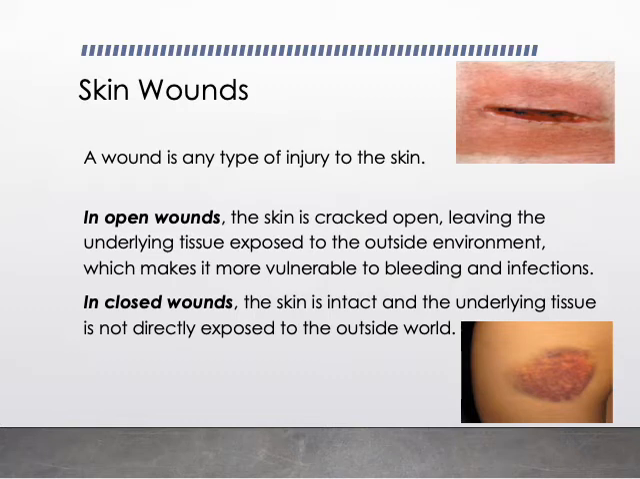The skin will be intact and the underlying tissue is not directly exposed to the outside. So in this figure you can see the closed wound where skin is intact and there is a discoloration because of bleeding inside or below the skin. So contusion is an example of a closed wound. If the bleeding is more, then it is called hematoma.